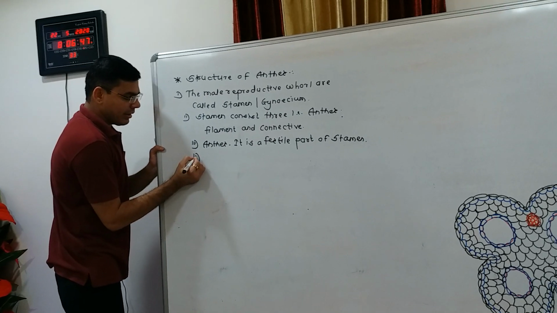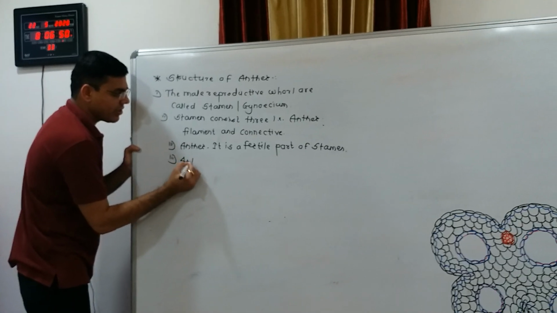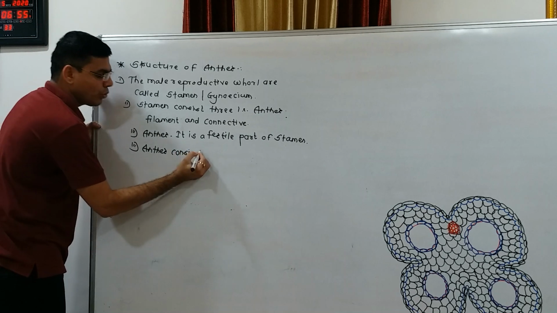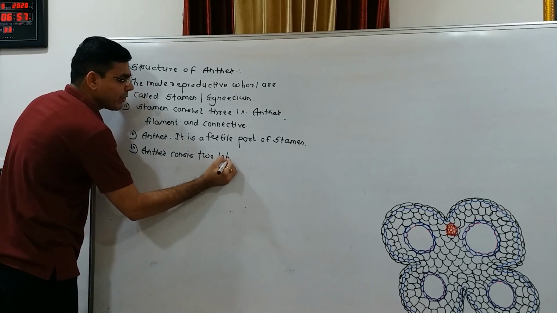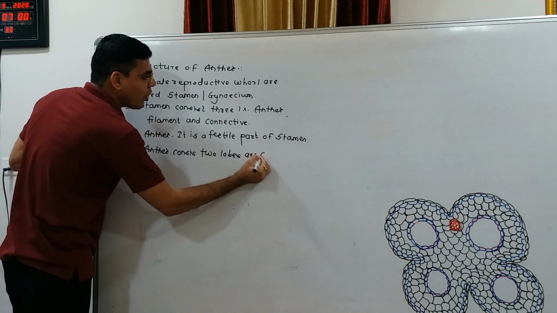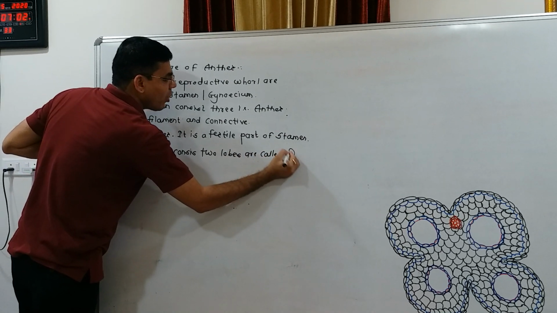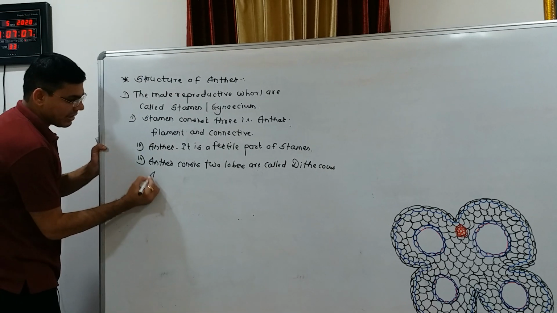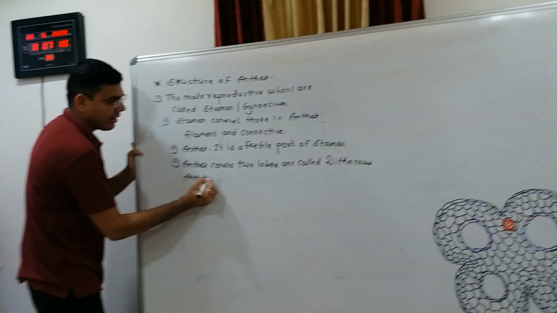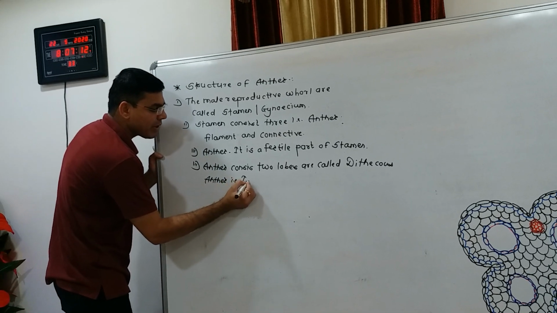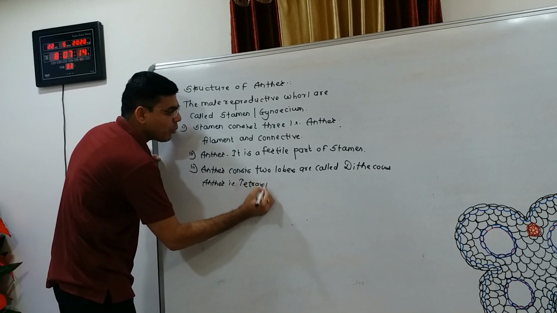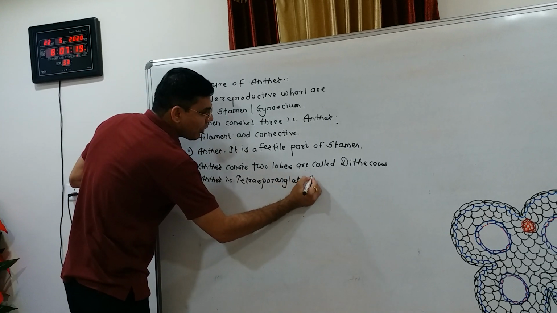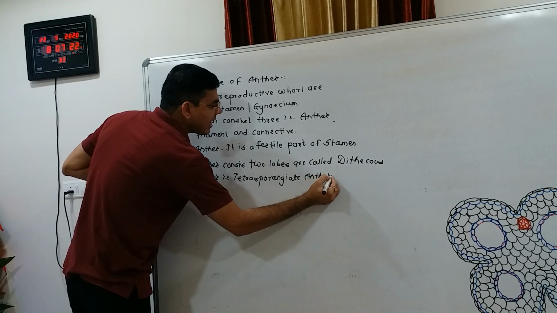When the anther consists of two lobes it is called a dithecous anther, that is also called a tetrasporangiate anther. Why tetrasporangiate?